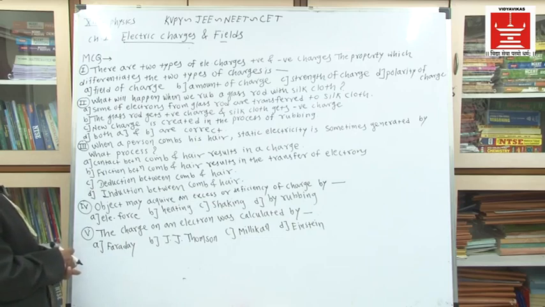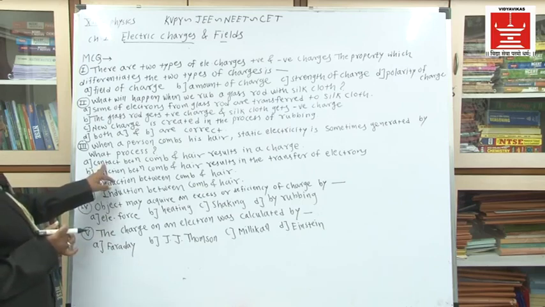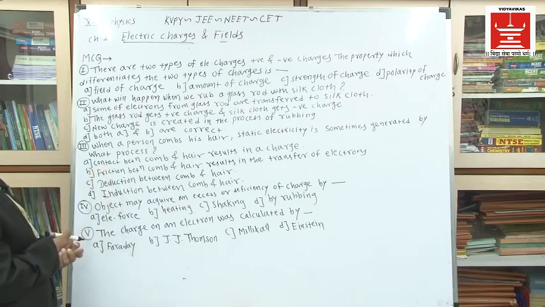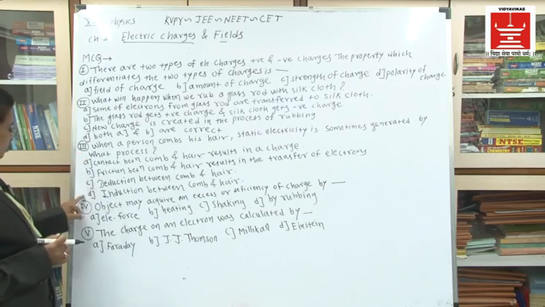When a person combs his hair, static electricity is sometimes generated. By what process? Which process produces the static electricity? The options are: contact between comb and hair results in a charge; friction between comb and hair results in the transfer of electrons; deduction between the comb and hair; and induction between comb and hair. Which answer is possible? You have to find it out of these four options.